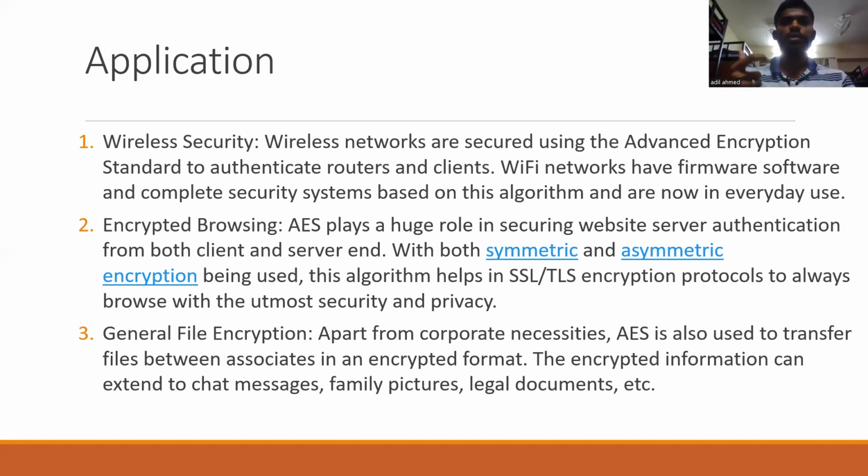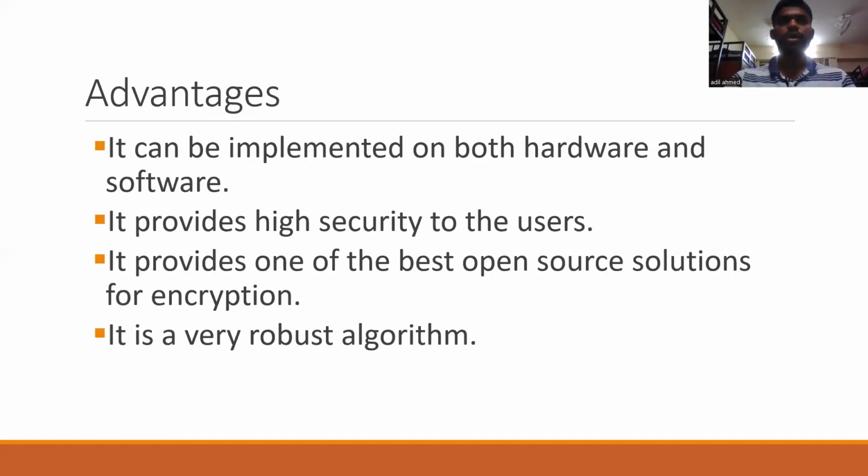Then general file encryption. Apart from corporate necessity, AES is also used to transfer files between associates in an encrypted format. The encrypted information can extend to chat messages, family pictures, and legal documents. And these are the advantages. It can be implemented in both hardware and software, and it provides high security to users. It provides one of the best open source solutions for encryption, and it is a very robust algorithm.